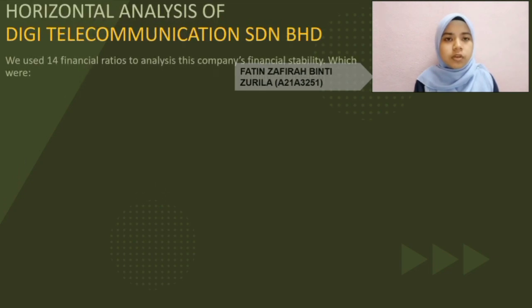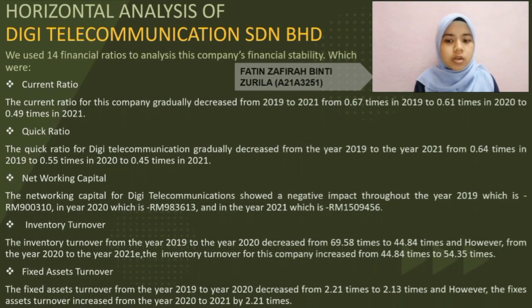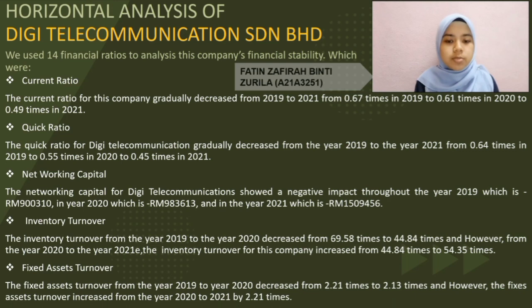Today I want to talk about horizontal analysis for DIGI Telecommunications Berhad. Current ratio. The value of current ratio in 2021 is the lowest, 0.49 times, compared to 2019, which is the highest, 0.67 times. Quick ratio. The value of quick ratio in 2021 is the lowest, 0.45 times, compared to 2018, which is the highest, 0.64 times. Net working capital. The value of net working capital in 2019 is the lowest, negative 9,310 ringgit, compared to 2021, which is the highest, negative 1,509,456 ringgit. Inventory turnover.